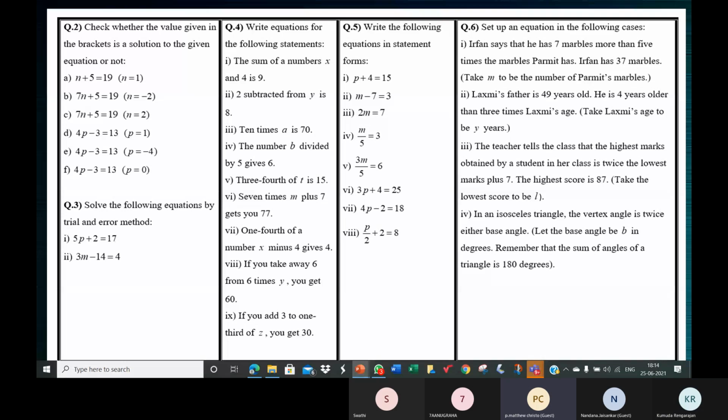Next one. Ma'am, can I say? Yes. Ma'am, 7m plus 7 is equal to 77. 7m plus 7. Yes, you're right. I was just reading it. 7 times m. So 7m plus 7 is equal to 77. Very good.